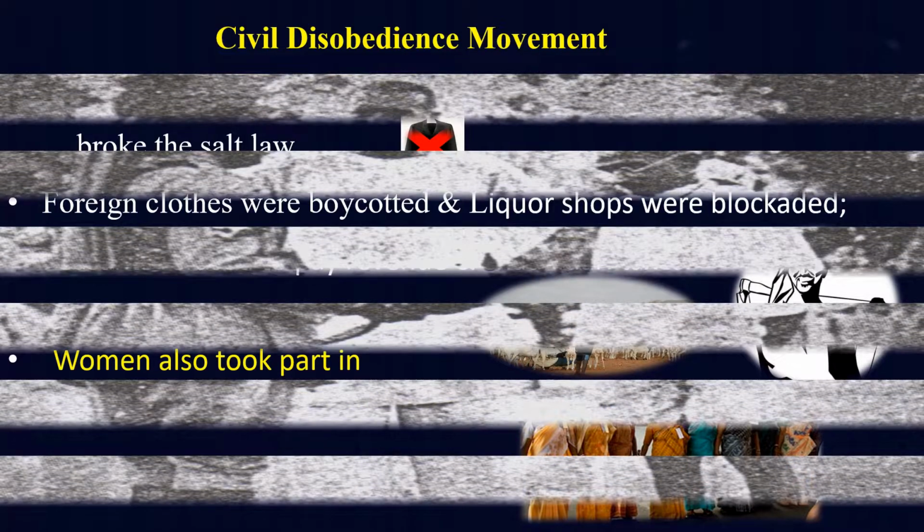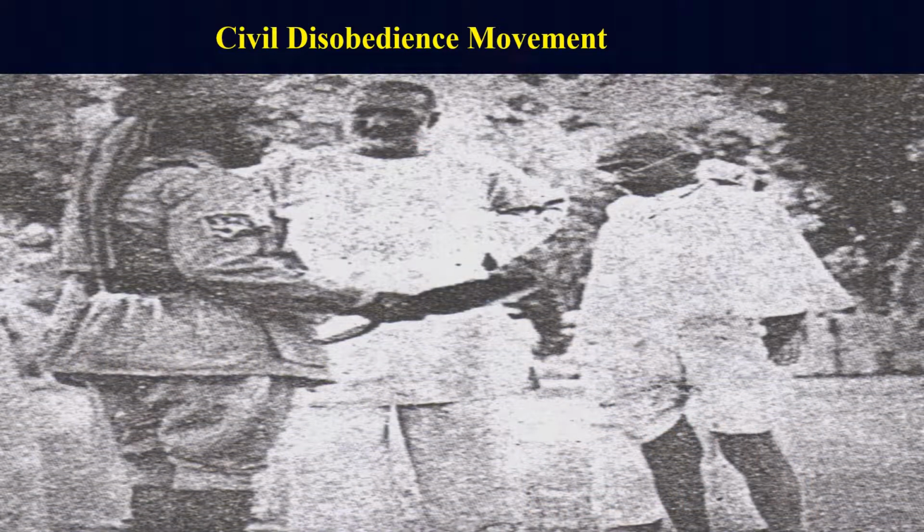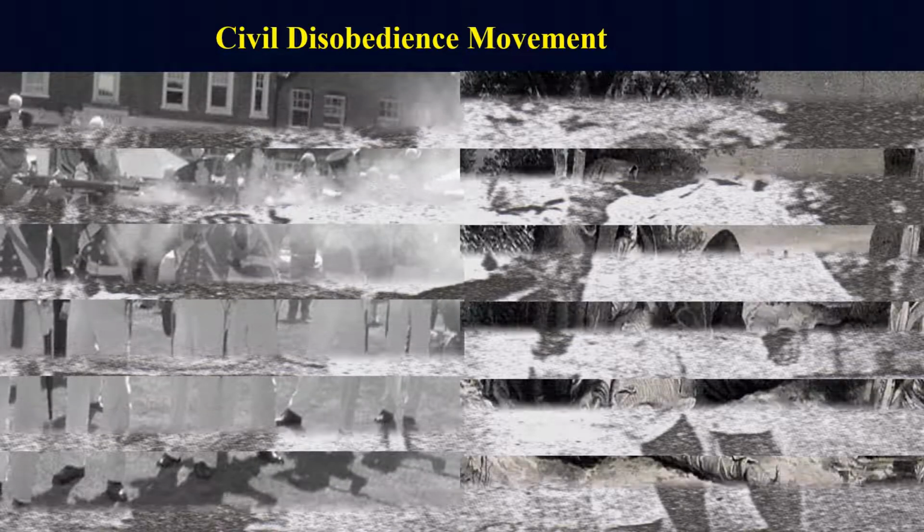As a result, the colonial government began to arrest the Congress leaders one by one. Abdul Ghaffar Khan, a prominent leader of Congress and a follower of Mahatma Gandhi, was arrested. Even Mahatma Gandhi himself was arrested by the British government. So the people got violent in many places, and many were killed by police firing.